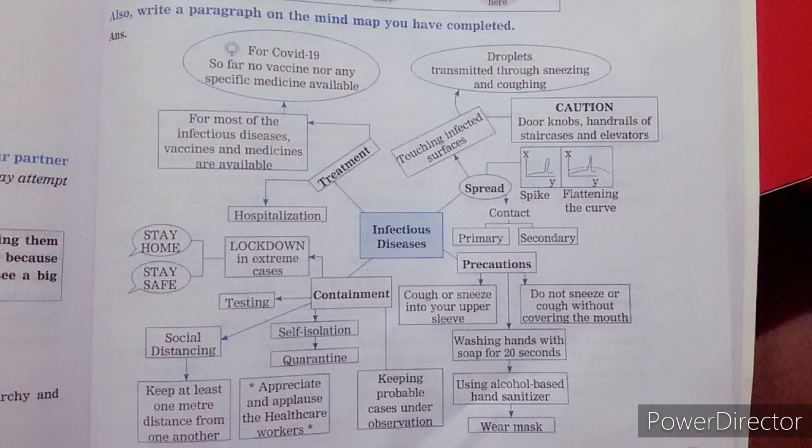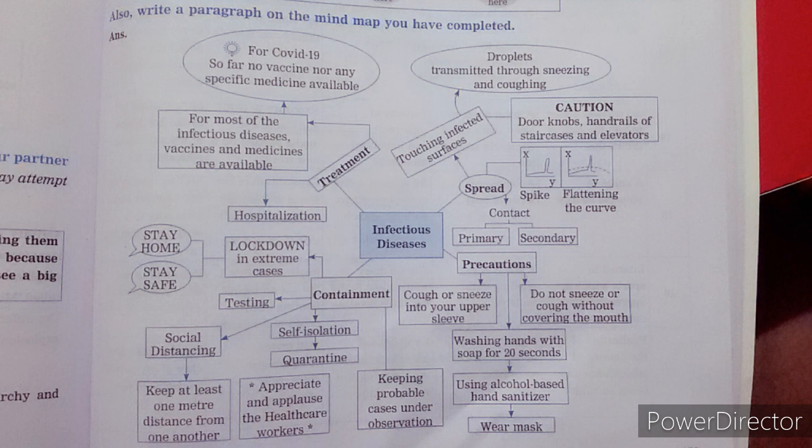The next is contact, primary contact and secondary contact. If you come in contact with a person who is infected, automatically we will be the reason behind spreading the disease. So these are the possible ways through which the disease spreads.